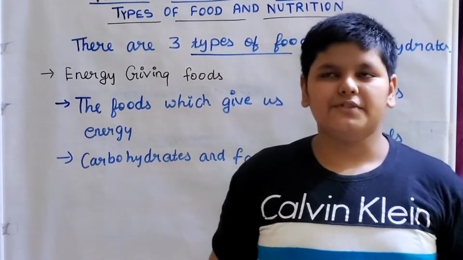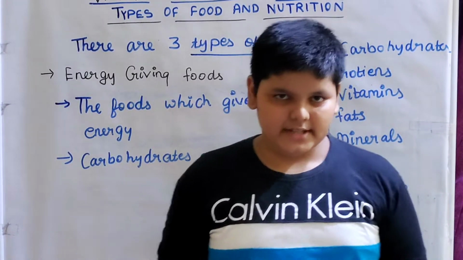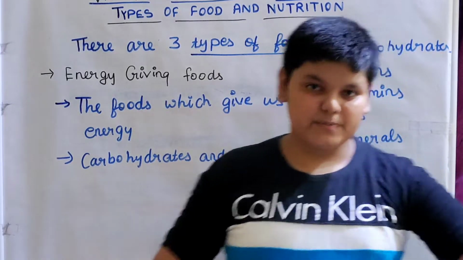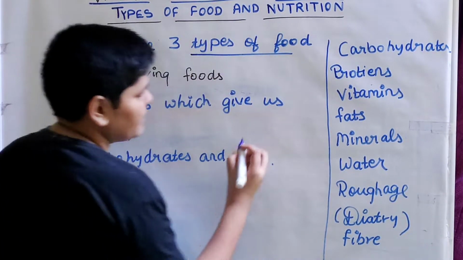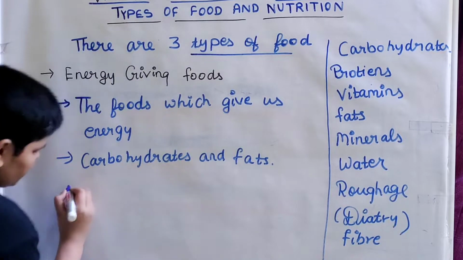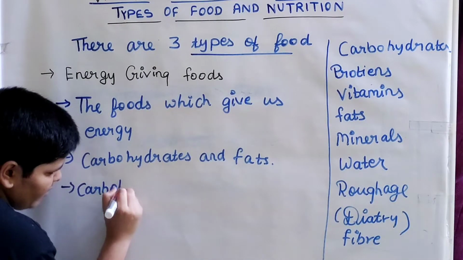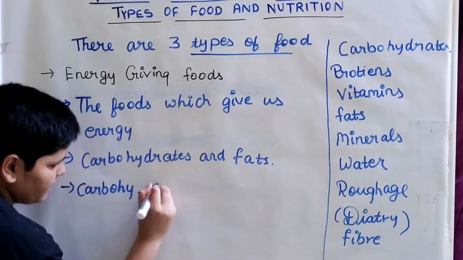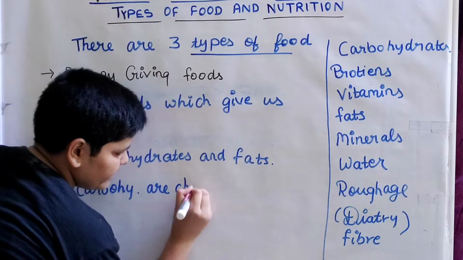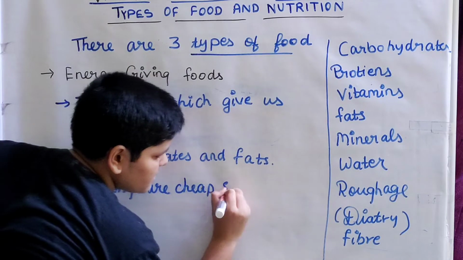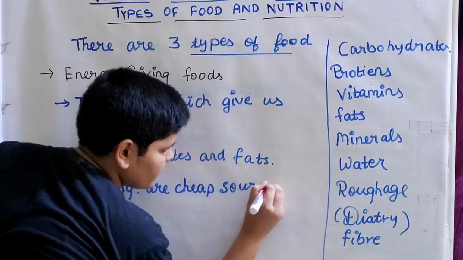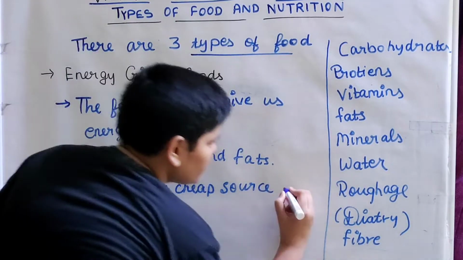So why do we need this food? If you take carbohydrates, carbohydrates are actually a very cheap source of food.